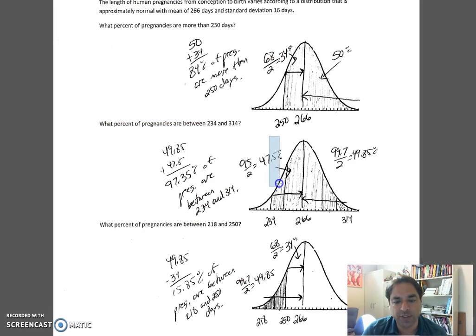Remember, when you're done, you can always look. That is a large portion. That looks like 97.35% of the entire 100%.